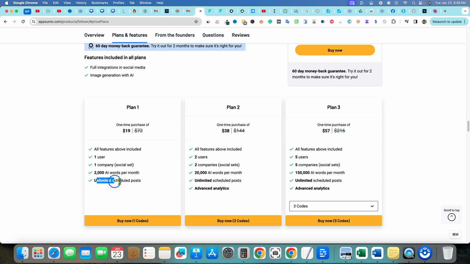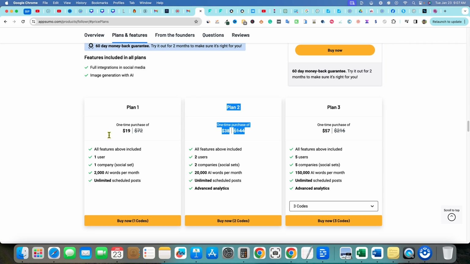Especially the fact that you can have unlimited scheduled posts, but the 2,000 AI words is just not going to do it for you. So this almost automatically puts you into plan tier 2. I think that if you're going to have these plans, you really do need to give everybody the option to come in at a certain plan and make it work for them.